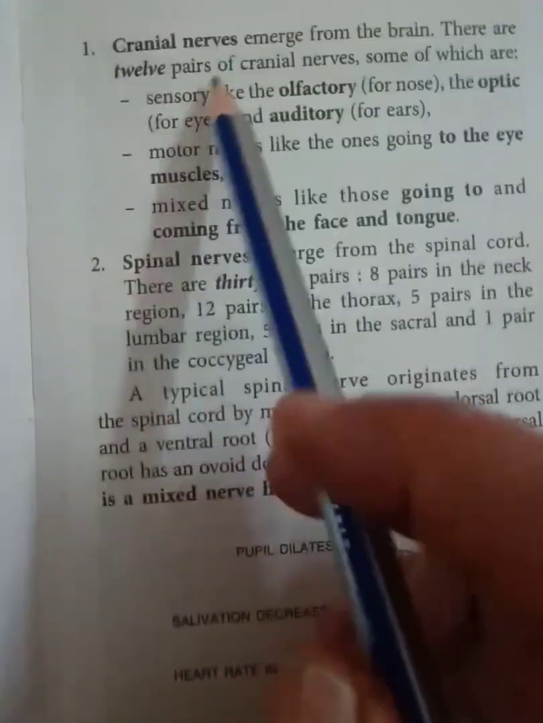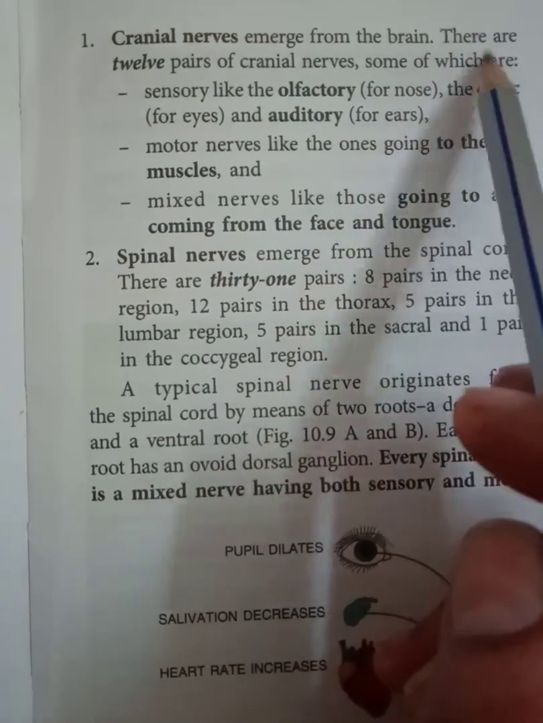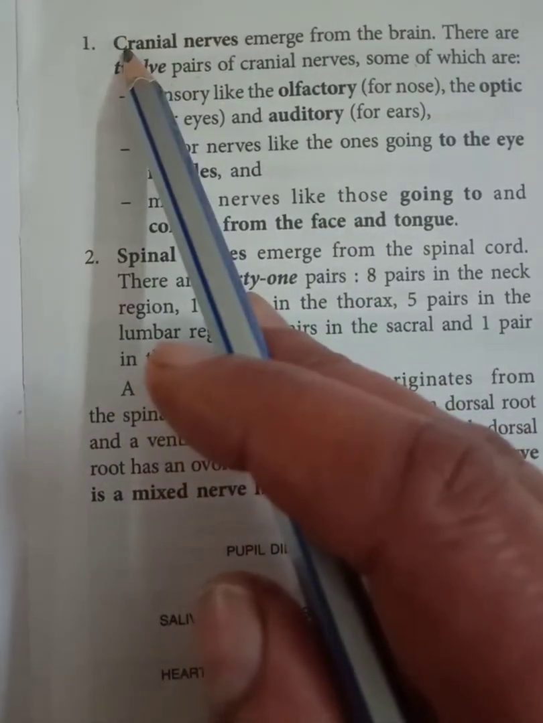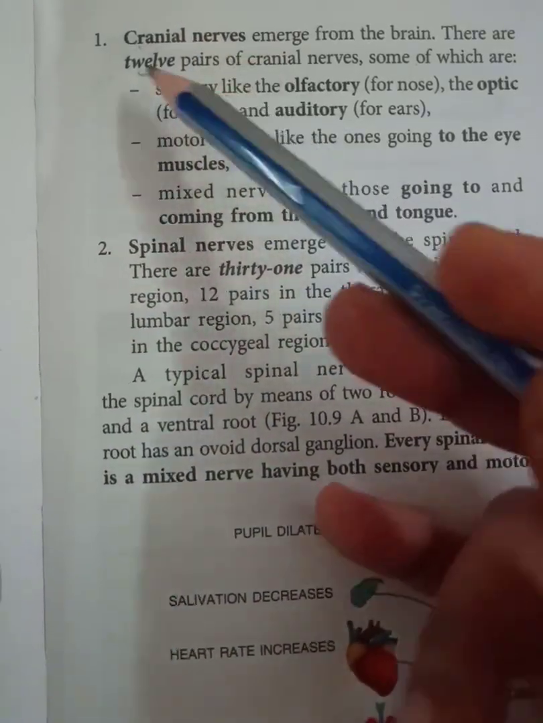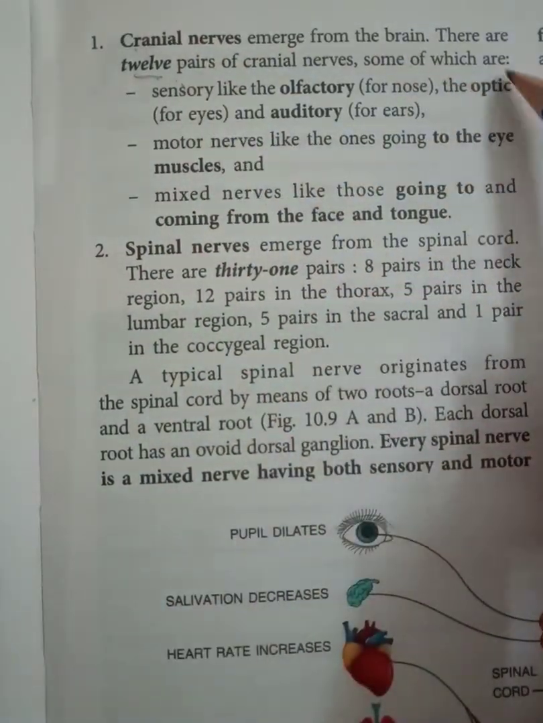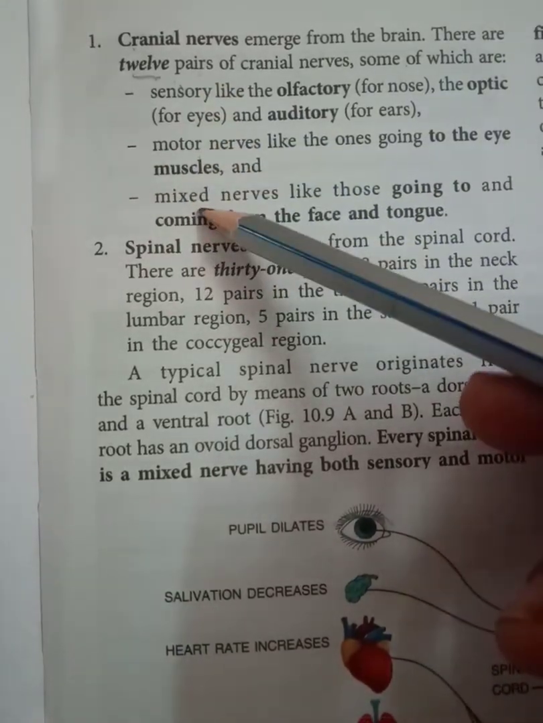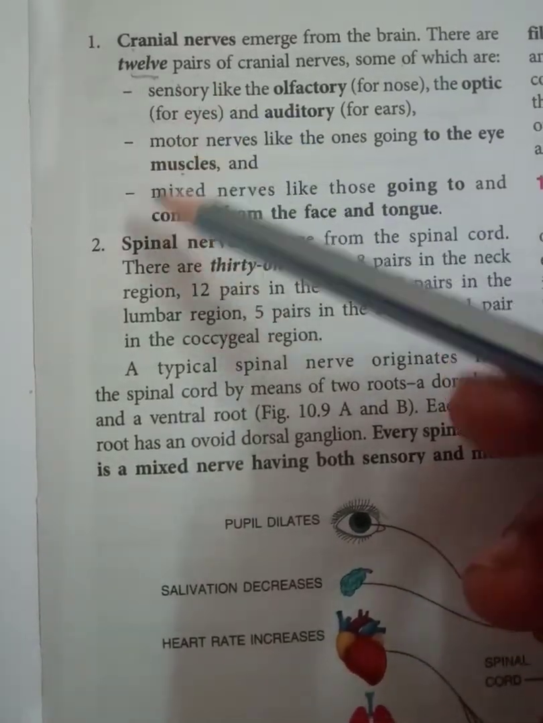So cranial nerves are arising from the brain, and there are 12 pairs. The number you have to learn; if a question comes on difference, you should know from where they are arising. So these are 12 pairs, some of which are sensory, motor or mixed. So it may be sensory, motor or mixed.